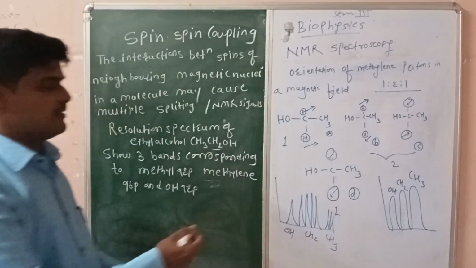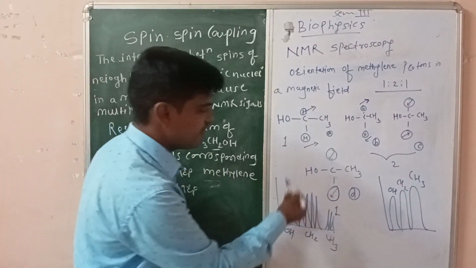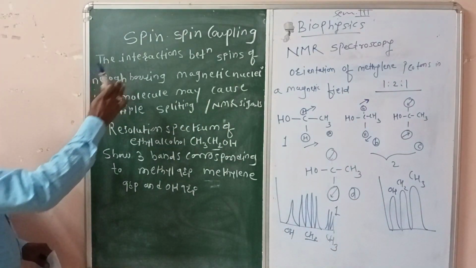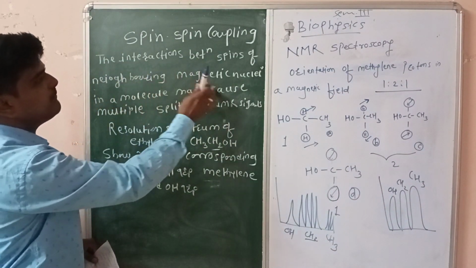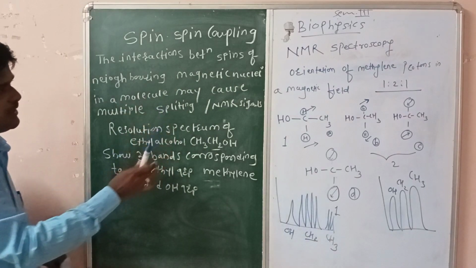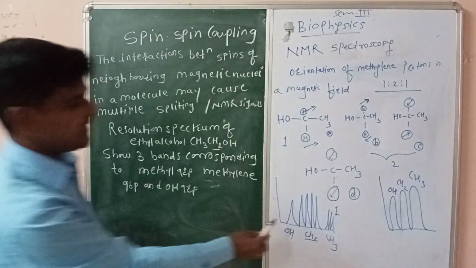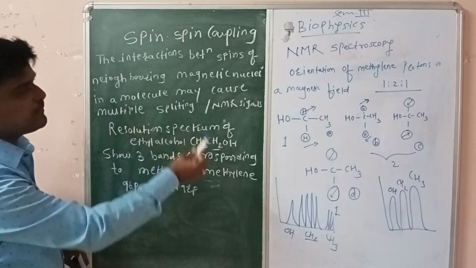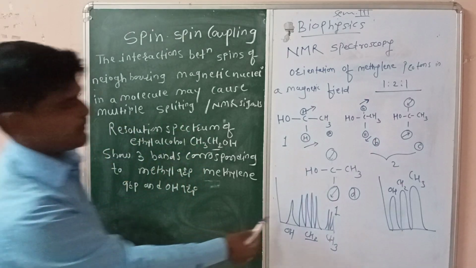Due to the motion of the magnetic field experienced by the methylene group. So in spin-spin coupling, the interaction between spins of neighboring magnetic nuclei in a molecule may cause multiple splitting of the NMR signal. So why are multiple spectra obtained?